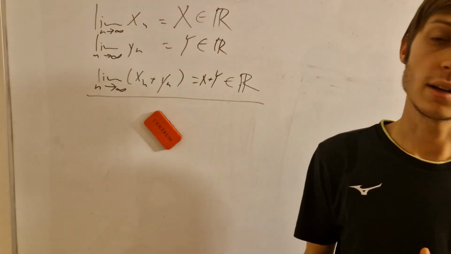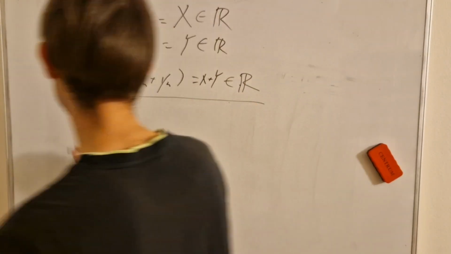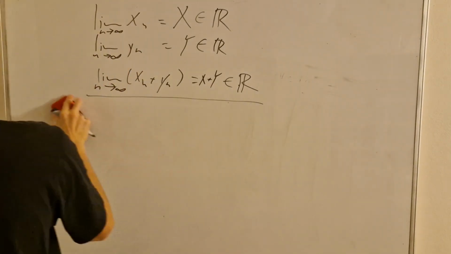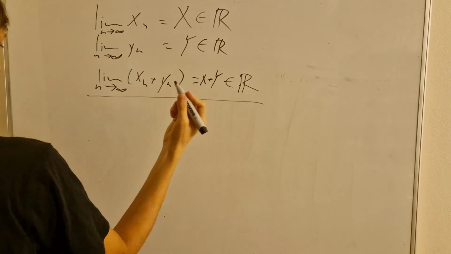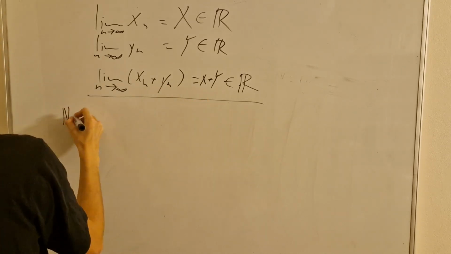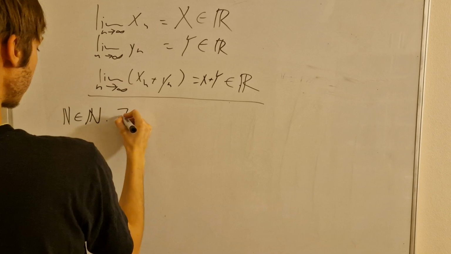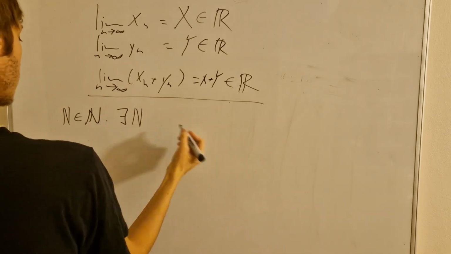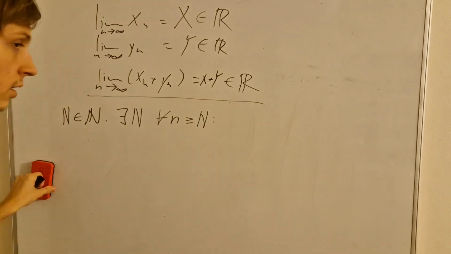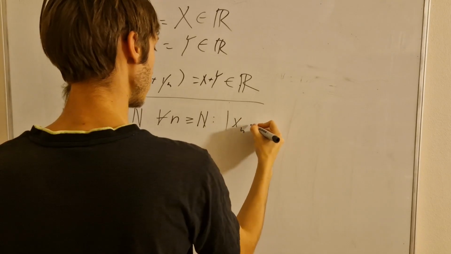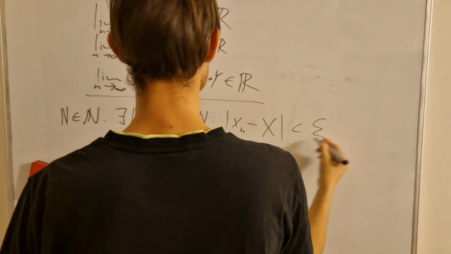So basically, a definition of a sequence limit means that when we have a sequence, there exists a capital N in the real numbers, and there exists that capital N such that for any n higher than that capital N, the difference between the limit value and the sequence term value is lower than epsilon.